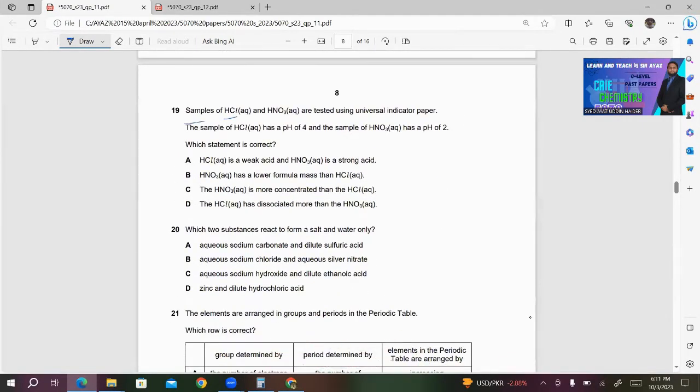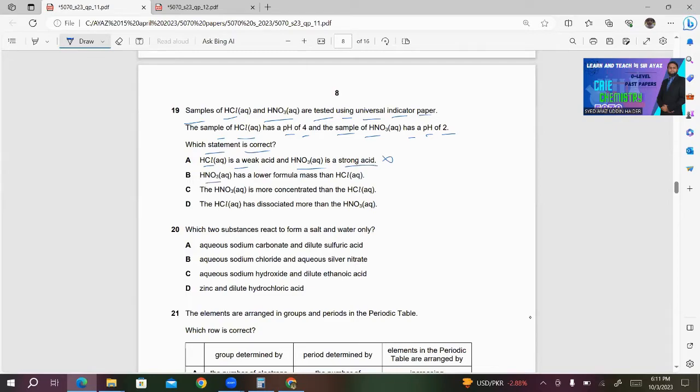Samples of HCl and HNO3 are tested using universal indicator paper. The sample of HCl has a pH of 4 and the sample of HNO3 has a pH of 2. Which statement is correct? A, HCl is a weak acid and HNO3 is a strong acid. This is wrong because both of these are strong acids.